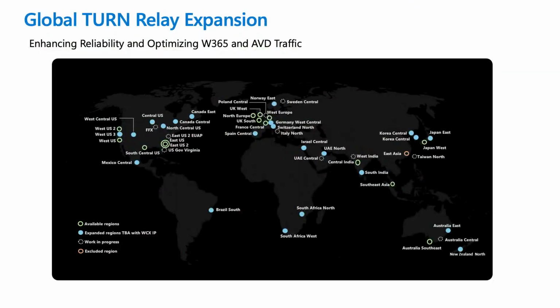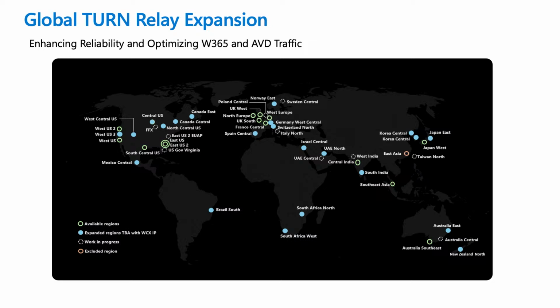So we are continuously investing into our infrastructure as well as the transport layer, so that until RDP Multipath goes out, we want customers to get better connection reliability in all the scenarios that we have. As part of our infrastructure expansion, we are moving from 14 regions to 48 regions.